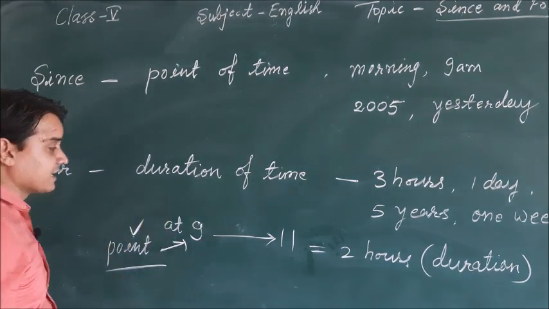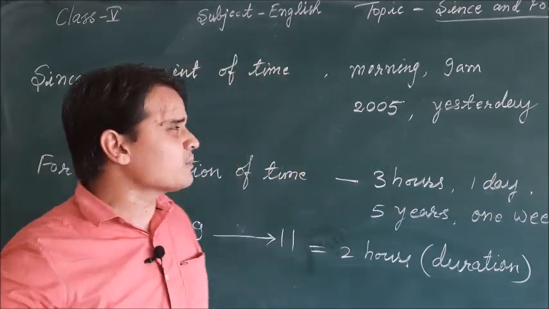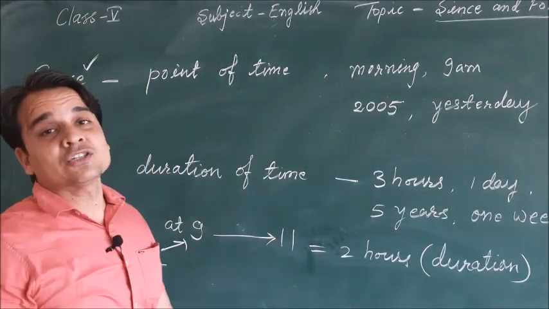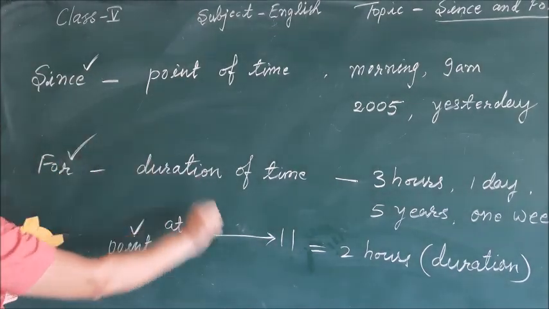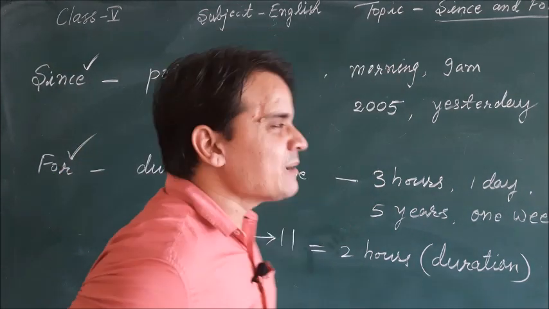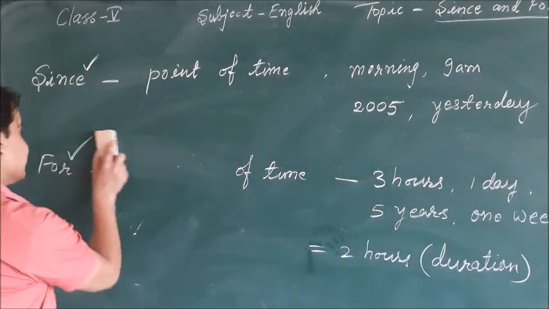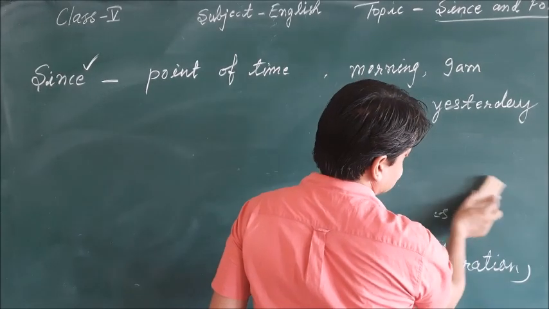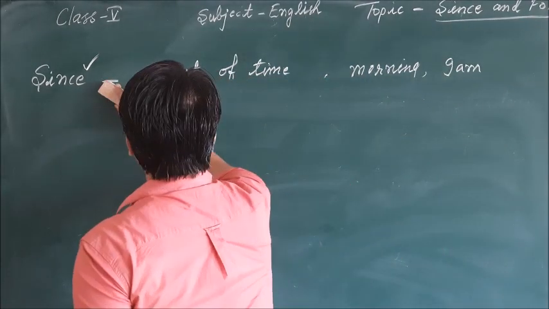So when we are framing the sentences for telling about the specific point of time, then we need to use since. And if we are talking about the duration of the time, then we need to use for. Is that clear, everyone? Let us see some of the examples. By seeing these examples, you will have the clear idea where we need to use since and where we need to use for. So let us see.